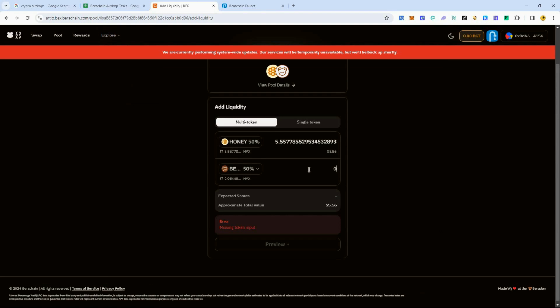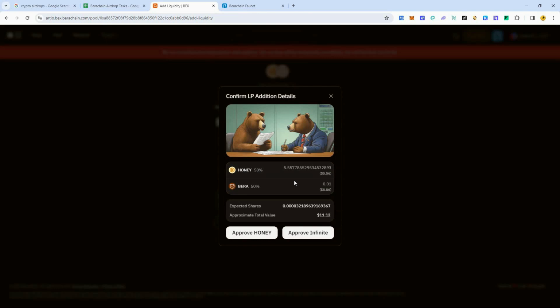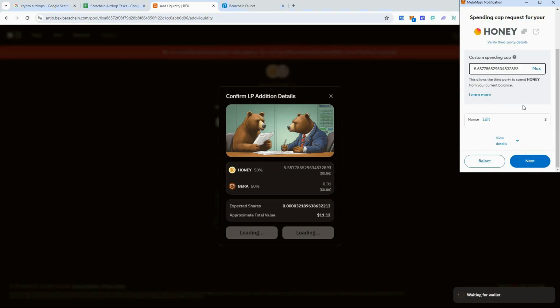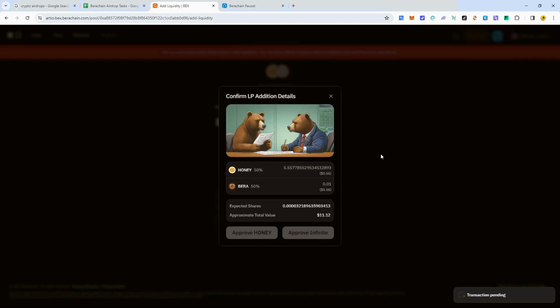So we'll do the full amount of honey. And it's not calculating exactly here because this is still testnet, guys. But remember, we just swapped 0.01. So just remember how much honey you swapped for your Bera, because you will need to put it in yourself. Okay. So we're going to approve honey. That's the first step. You have to approve the contract to use your honey in this liquidity pair. So scroll down, press next, approve, and that transaction is pending. Now, once that goes through, this will change to the add liquidity button here. You'll see that here. Transaction success.